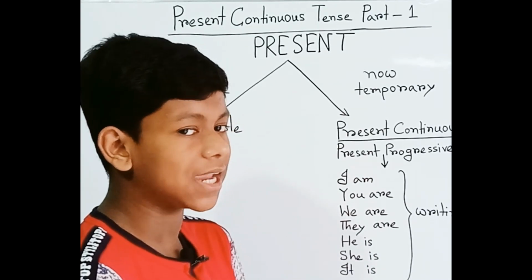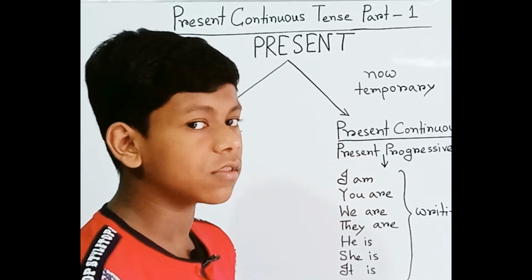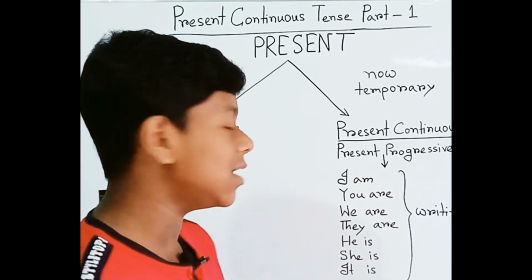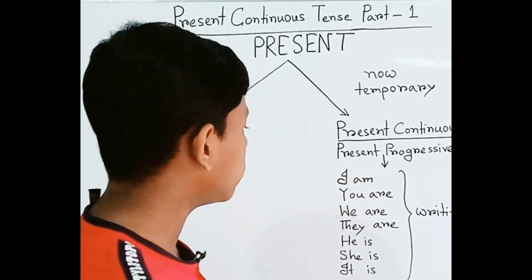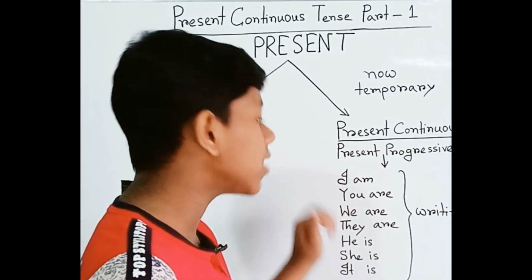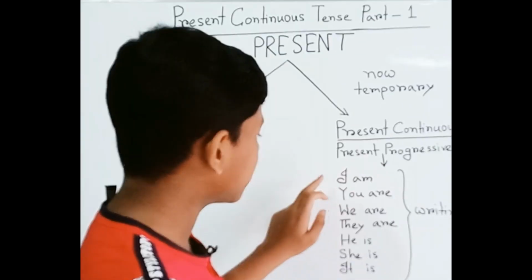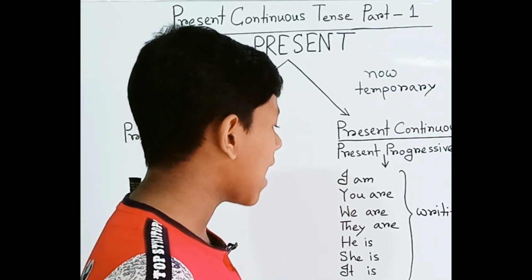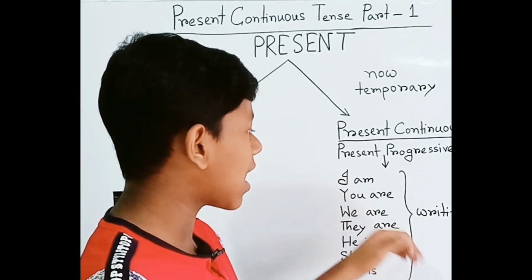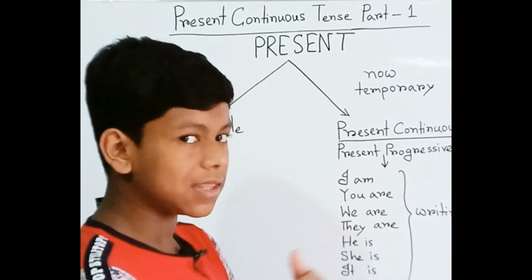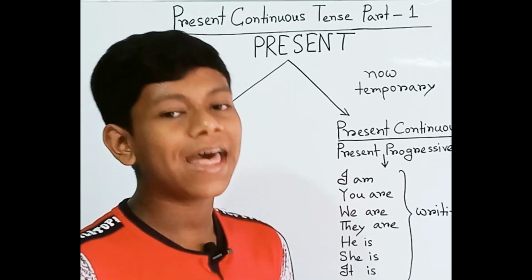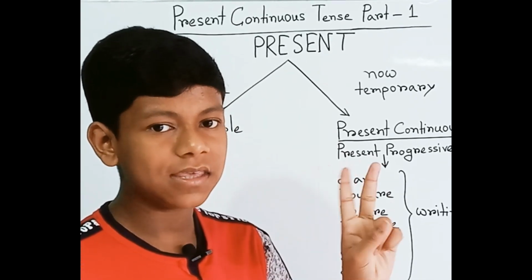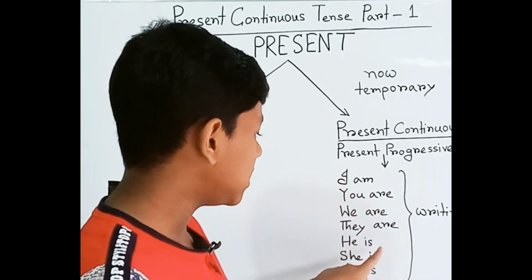We have just entered the basics. As we did with present simple, for present continuous we have to know that after the subject we have to add a helping verb, and they are am, is, or are.